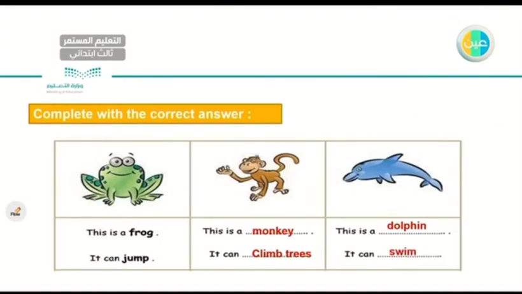Very good. It can swim. So let's read. This is a monkey. It can climb trees. This is a dolphin. It can swim. Very good. Remember, we are focusing in our lesson on can and can't.